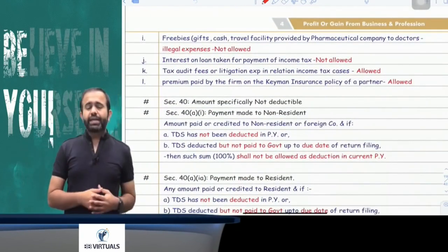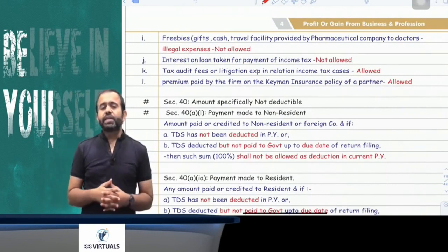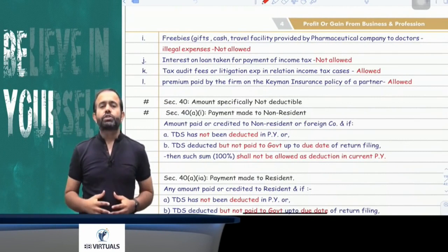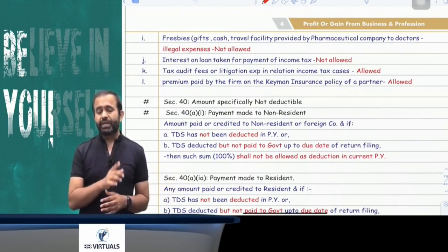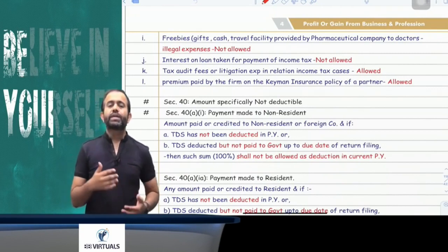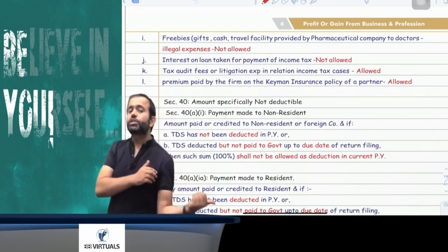Next part is related to this: you know that many times a pharmaceutical company gives freebies or free gifts to doctors and all. Will that be allowed to the pharmaceutical company? Answer is no, it is an illegal expenditure. Or sometimes, there is one case law of the CAPSCAN laboratory. So a laboratory gives a referral commission to the doctor to refer the patient to that laboratory.